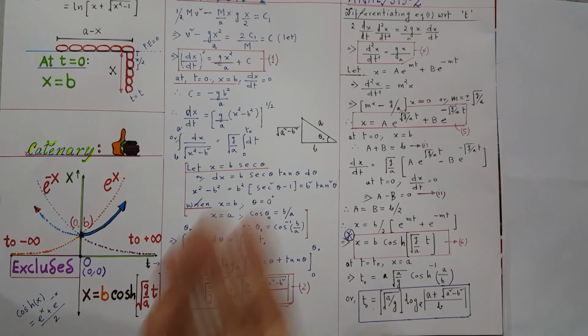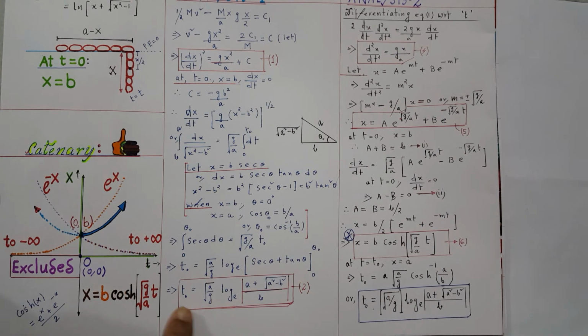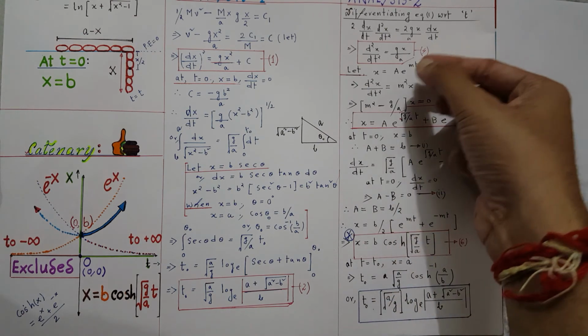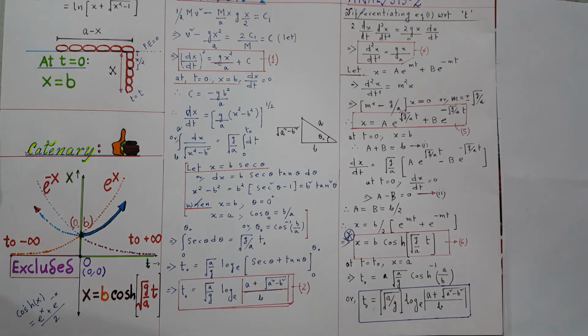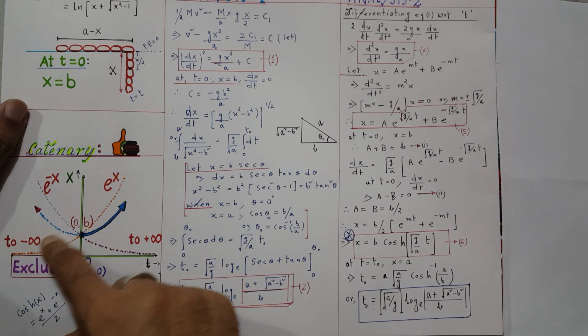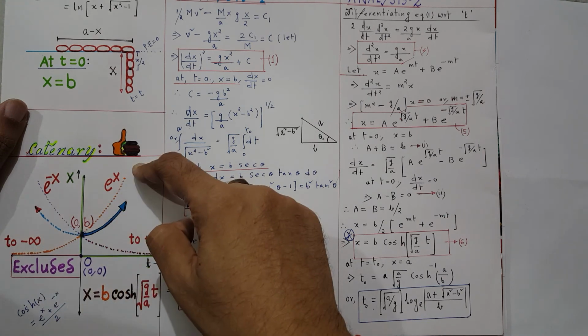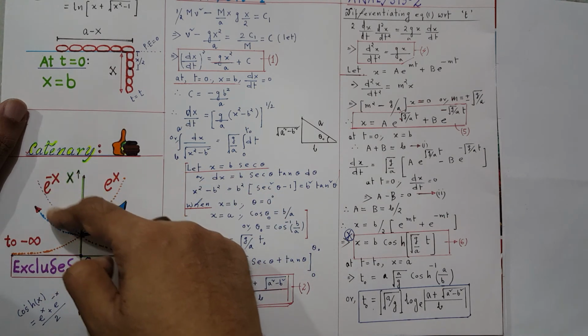So by using the energy approach we got the time interval, by using the force approach also we got the time interval, and here we solved a second order differential equation, and our solution is a hyperbolic function. Now cosh x, please see this relation. Cosh x can be written as e to the power x plus e to the power minus x by 2. So this is my e to the power x curve, and this is my e to the power minus x curve.